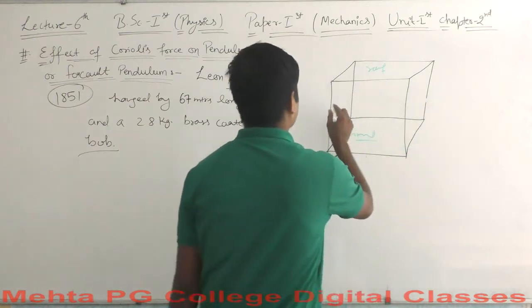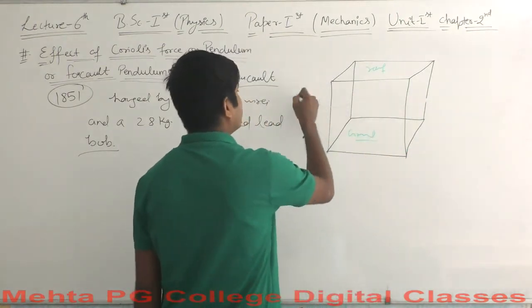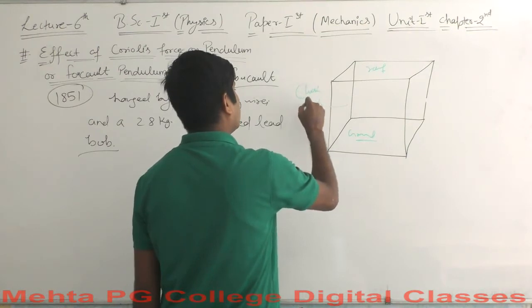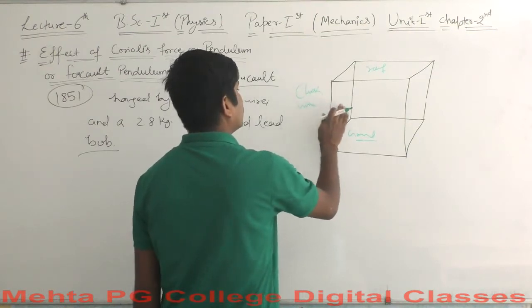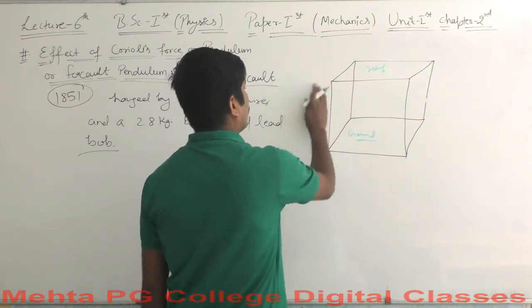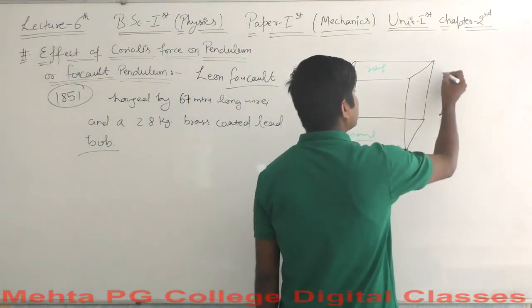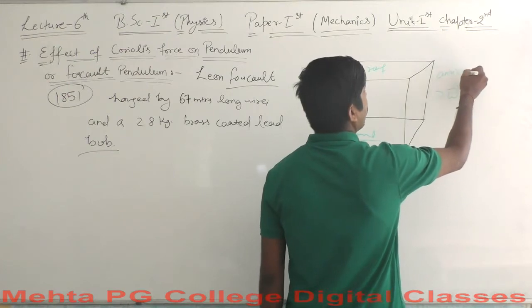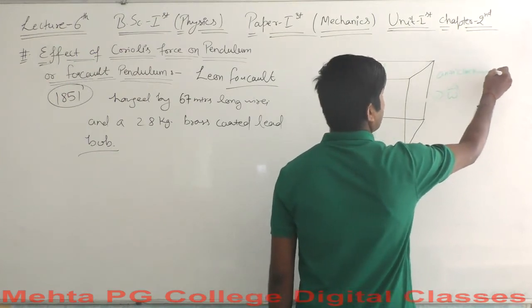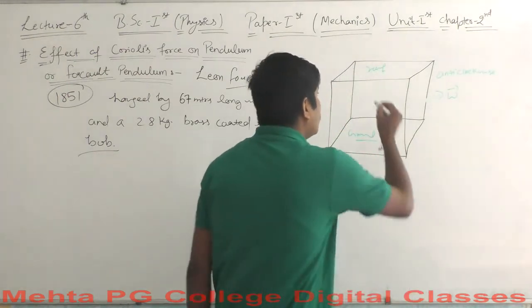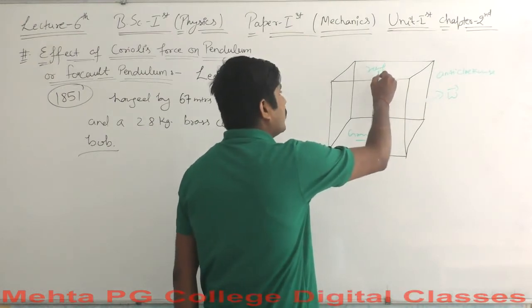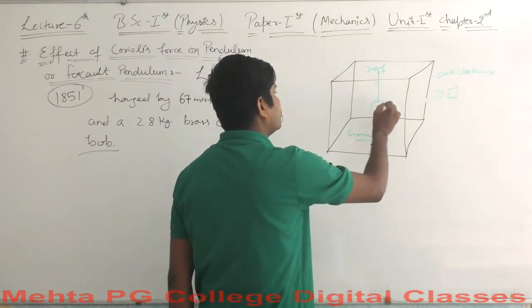So we take an example of rotation. For example, let's consider this room is rotating anti-clockwise. Let's say a bulb is hanging here freely.